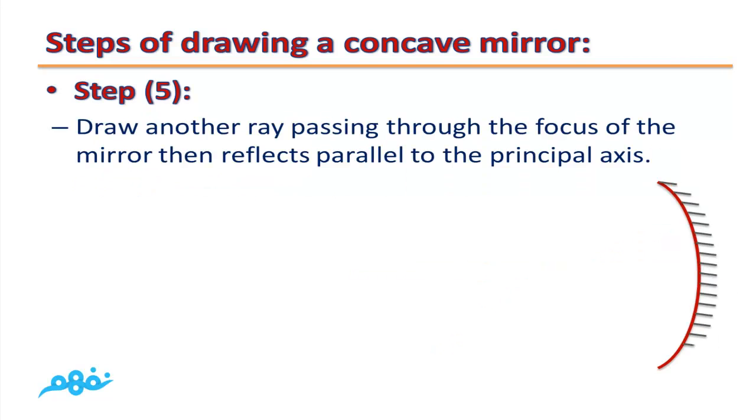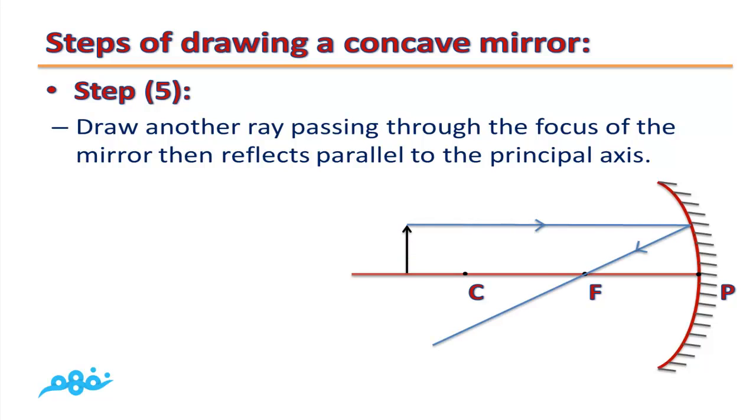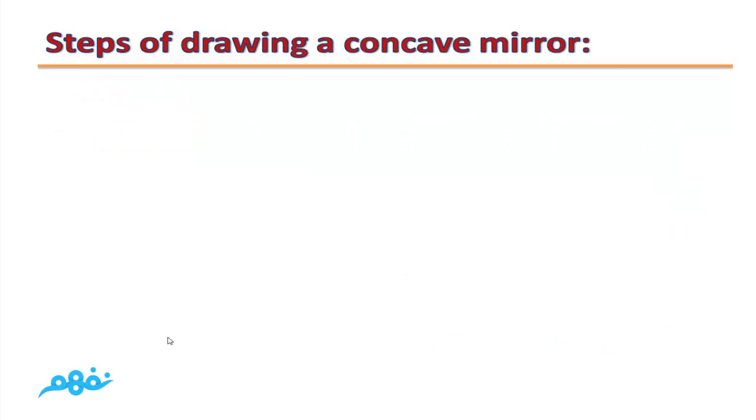Step number 5. Draw another ray passing through the focus of the mirror, then reflects parallel to the principal axis. From the same point, we will draw a straight line passing through the focus. It will reflect parallel to the principal axis.